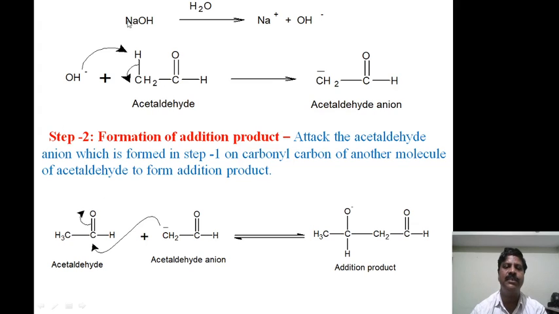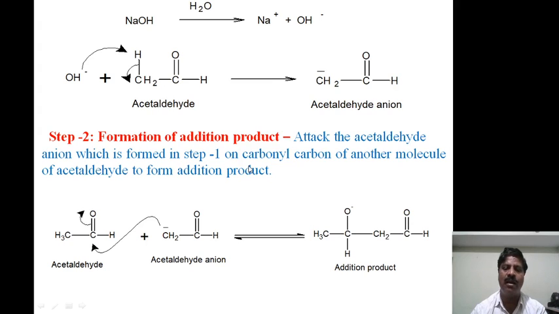Here sodium hydroxide ionizes, Na plus and OH minus will form, and this hydroxide abstracts, withdraws the proton from the acetaldehyde to form an anionic, negatively charged acetaldehyde compound, called the acetaldehyde anion, with the removal of water.